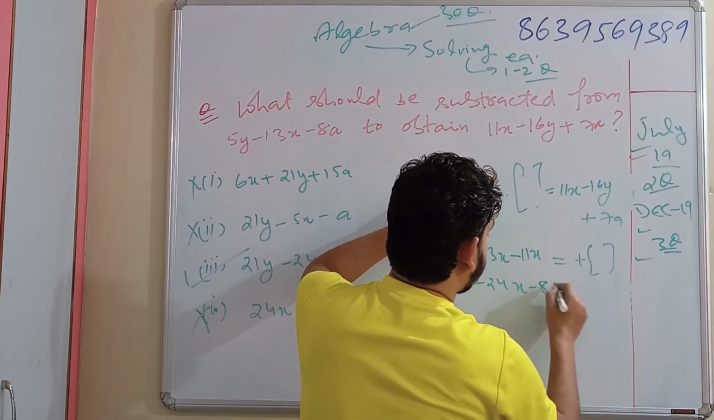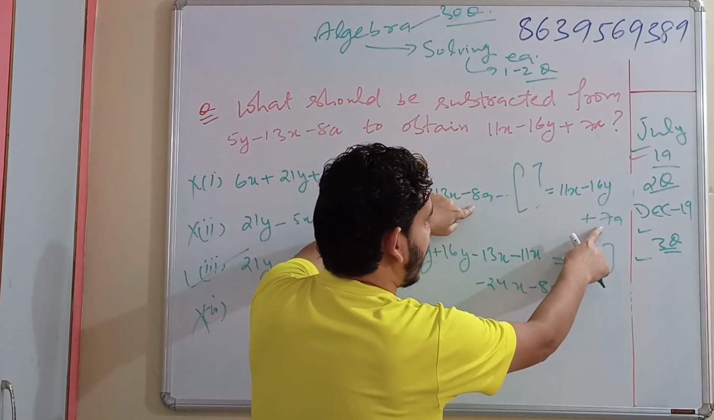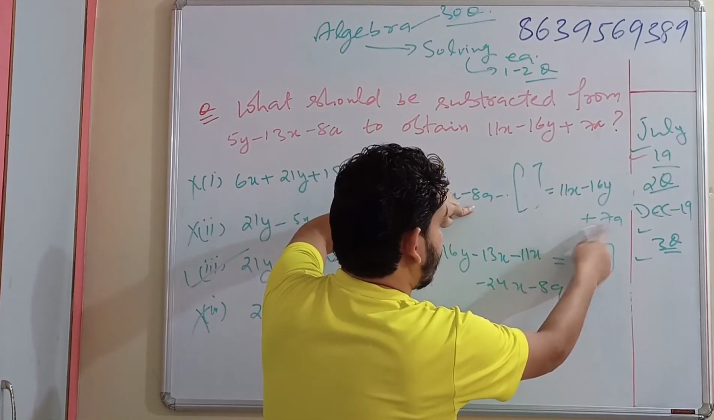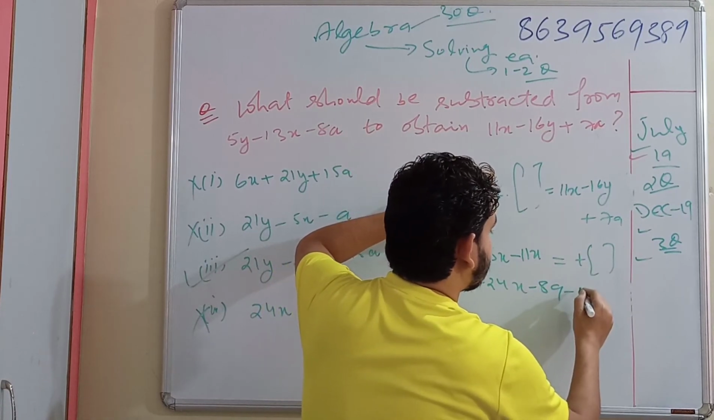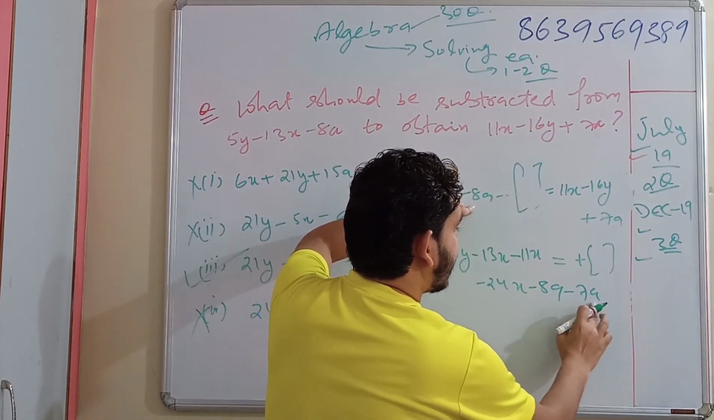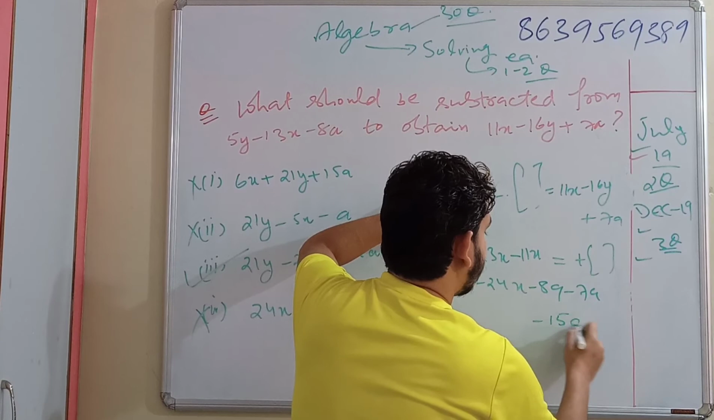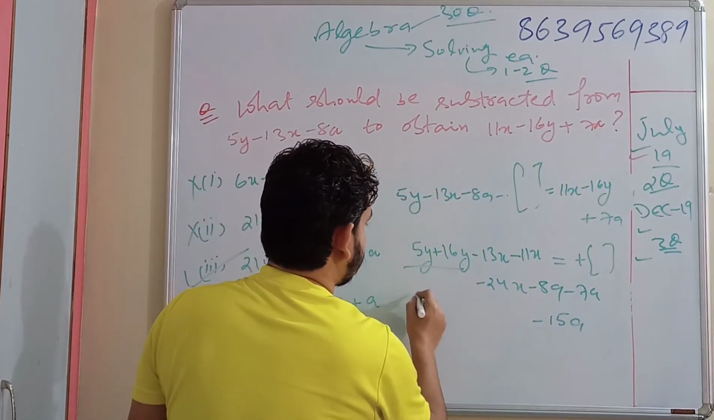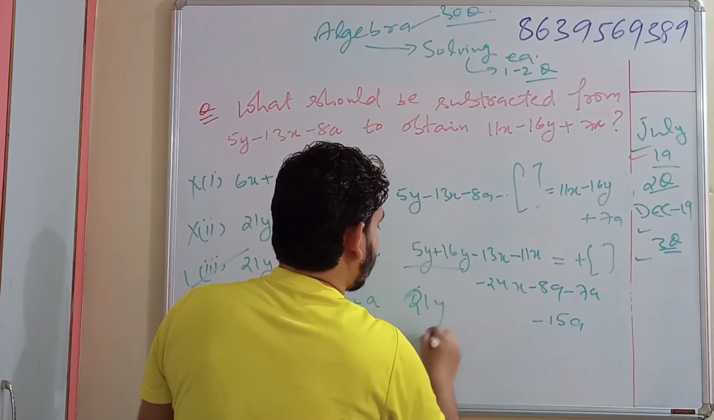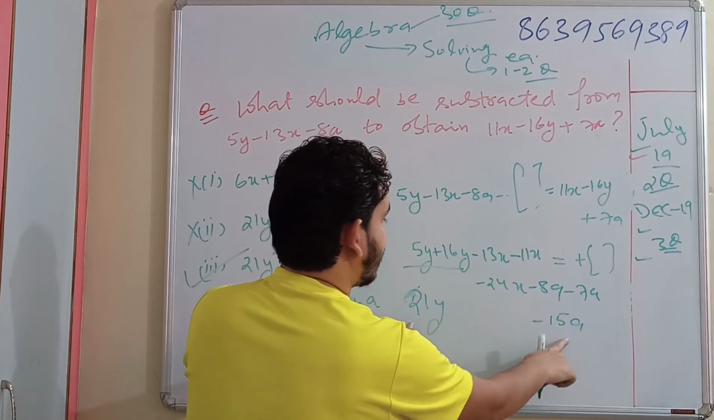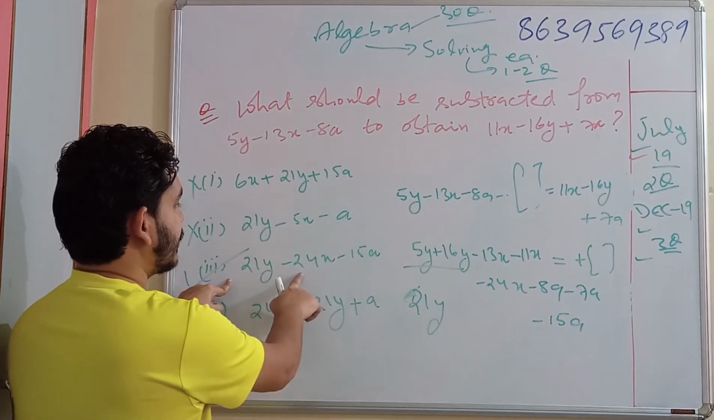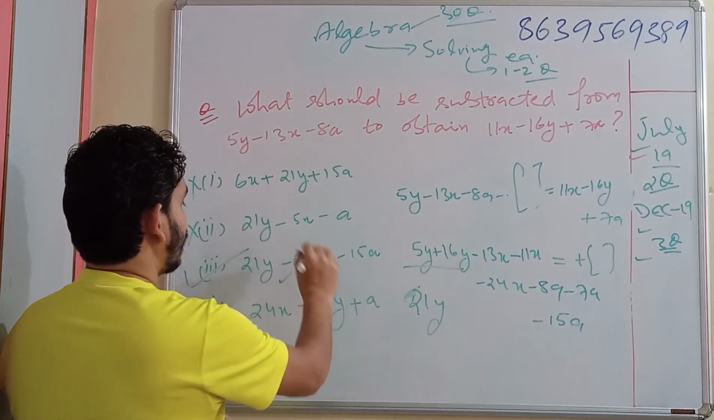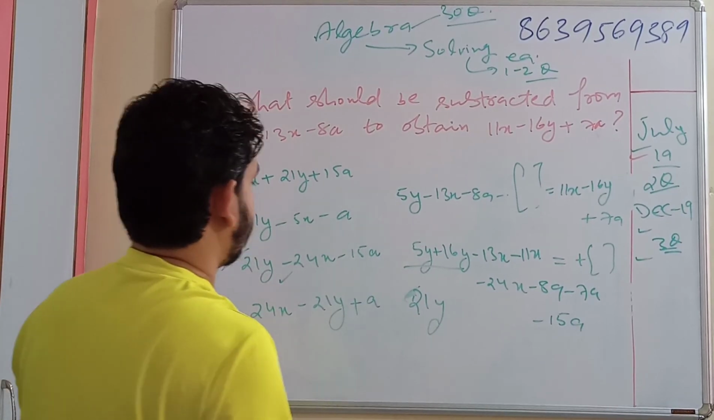This is minus 8a. There it is plus 7a. Coming this side, it will become minus 7a. Minus 8a, minus 7a, that is minus 15a. And now you can see this is 21y minus 24x minus 15a. Fourth option, third option is correct.